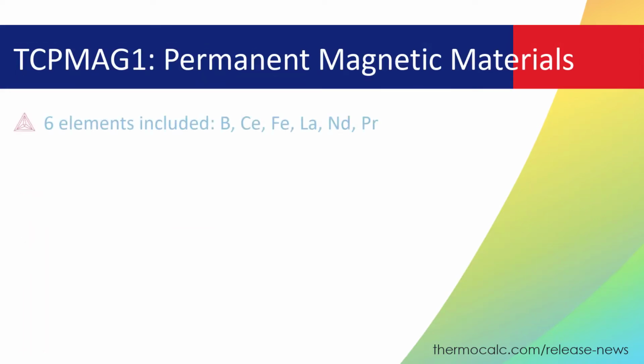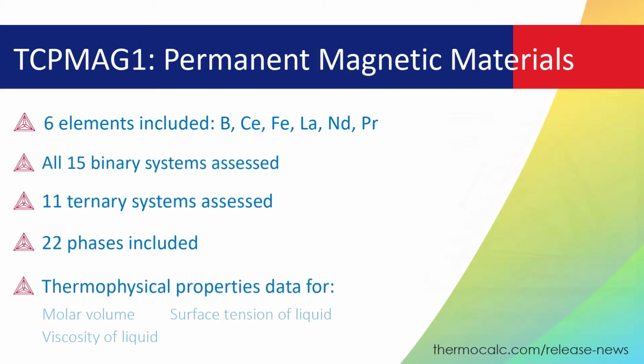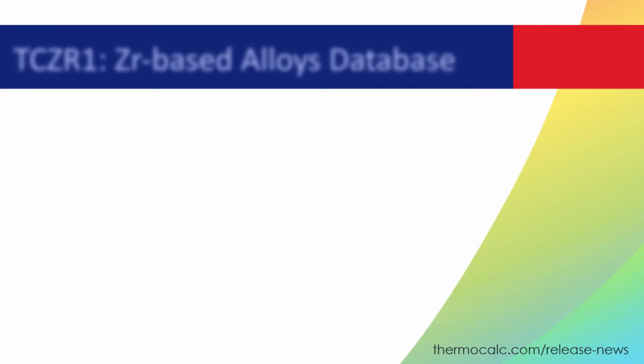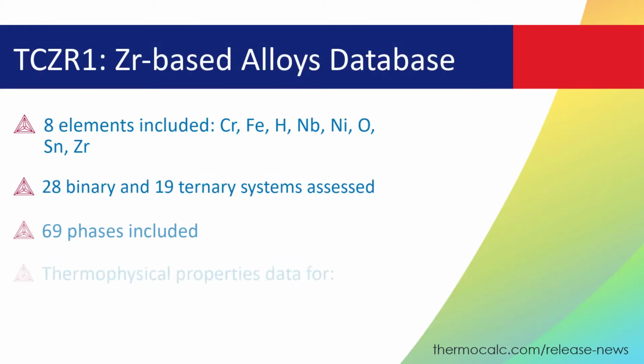Our new database for permanent magnetic materials, TCPMag1, includes 6 elements. All 15 binary systems and 11 ternary systems are assessed. In addition to thermodynamic data, the database also includes thermophysical properties data for molar volume, surface tension of liquid, and viscosity of liquid. Our new database for zirconium-based alloys,